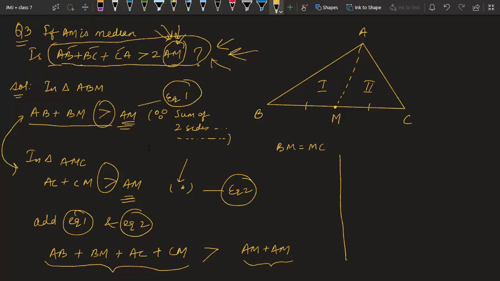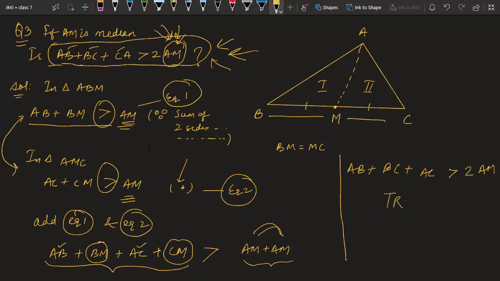If you observe, AB is okay, AC is okay, and BM plus CM is actually BC only. So we can write the final equation: AB plus BC plus AC is more than 2 times AM, twice AM, and hence it is true. So the question statement is true because we have verified this on our own.